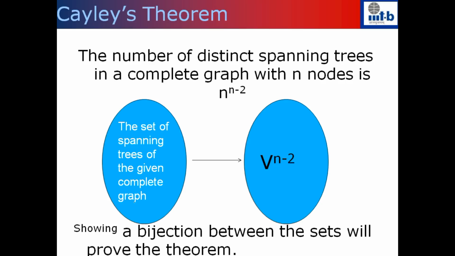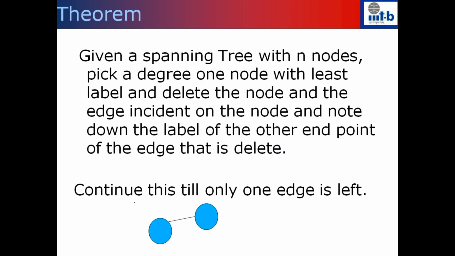So what remains is that, given a spanning tree, I should be able to give you a vector of n minus 2, and I should also have a reverse function for it. In other words, if I give a vector of length n minus 2, I should be able to get back my spanning tree. So we will give an algorithm to compute these mappings and the inverse of these mappings, but we will probably not formally prove that one is the inverse of the other. We will give you the mapping, but we may skip the proof that this is in fact a bijection.